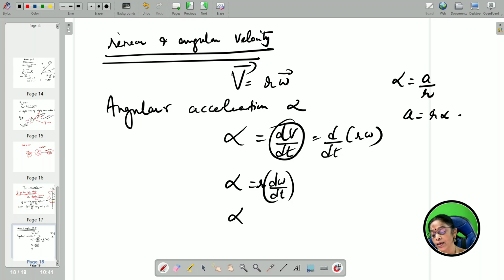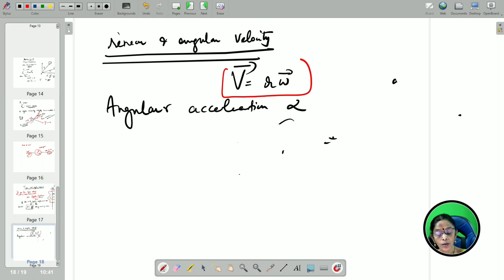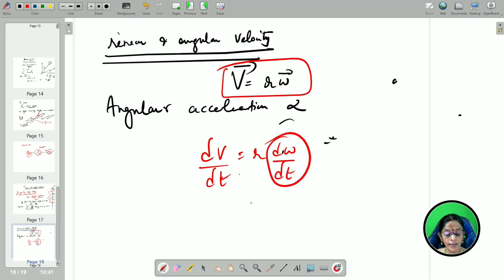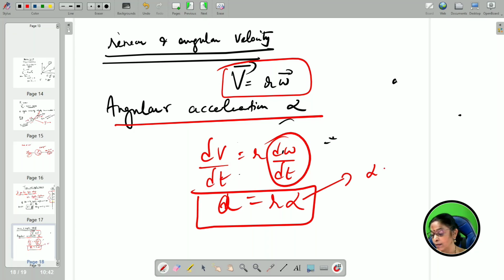So, I can even write this: angular acceleration, differentiate both the sides, you will get it. Instead of writing all that stuff, you can just differentiate this. You differentiate, what you get is dv by dt, that is equal to r into d omega by dt. So this d omega by dt is nothing but r alpha, that is equal to what? Acceleration. So a is equal to r alpha. That is the relation between linear acceleration and angular acceleration. Alpha is called angular acceleration.